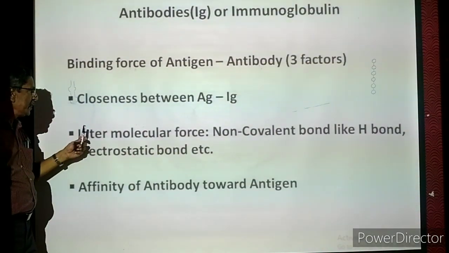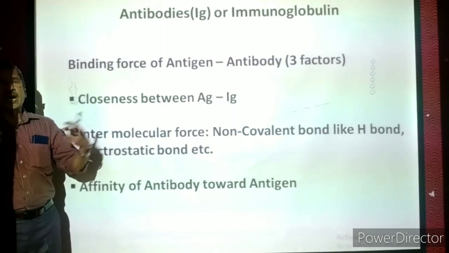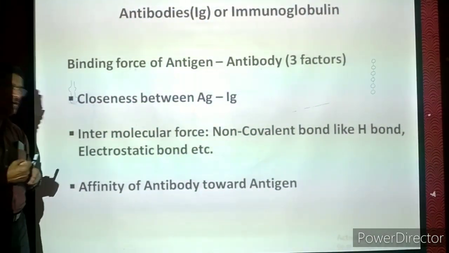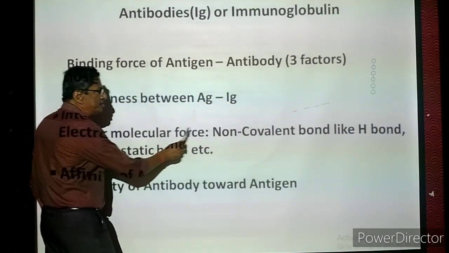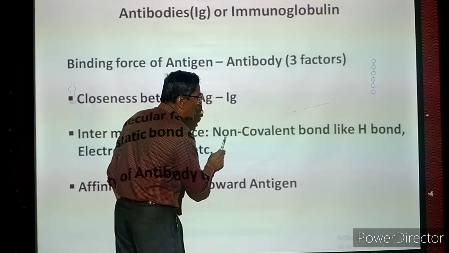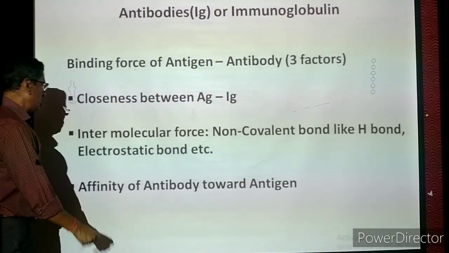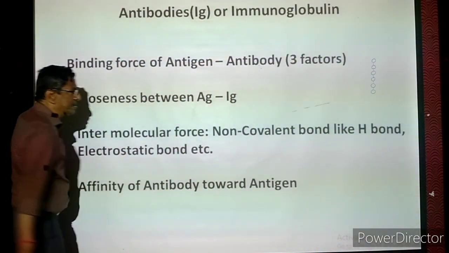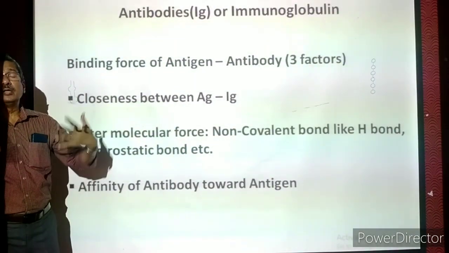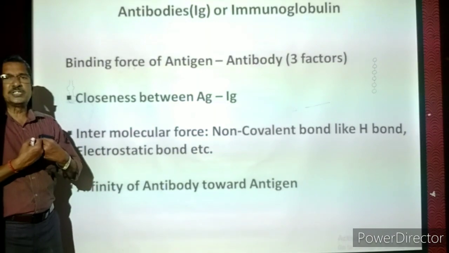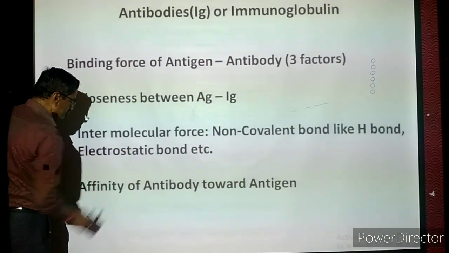Second factor will be intermolecular force. Now between the two molecules, attraction force will be there. Okay, attraction force, that is called the intermolecular force. That means between the two molecules, some non-covalent bonds like hydrogen bonds will be there. Okay, or electrostatic bonds will be present. If the hydrogen bonds or electrostatic bonds are present, then the molecules are pulled towards each other very fast. That is called the intermolecular force.